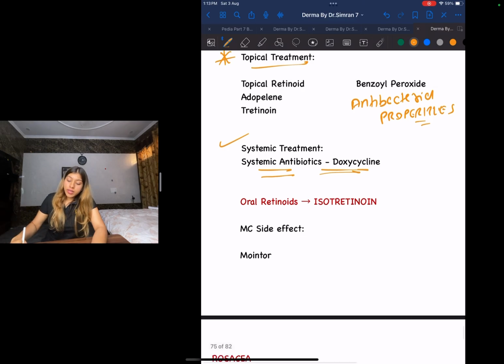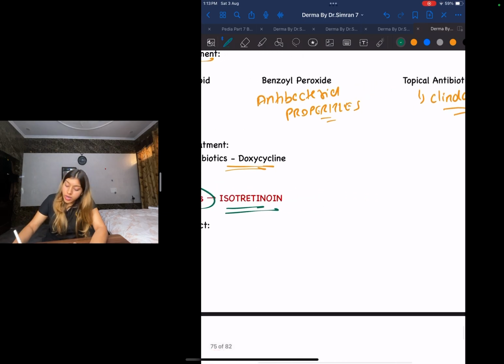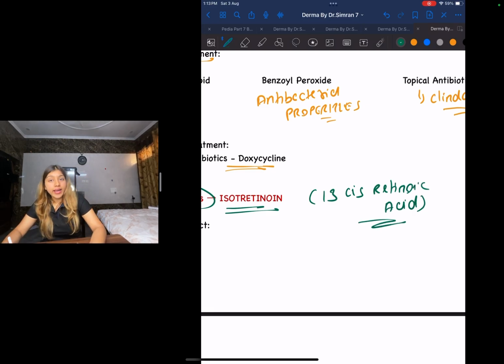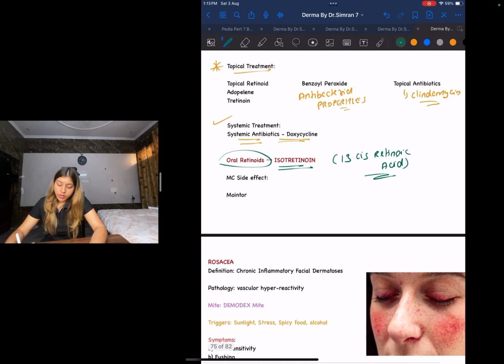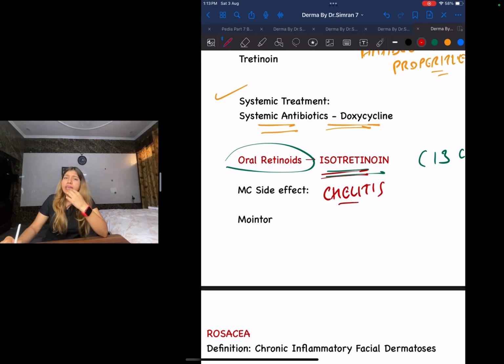If that is also not working, then I will go for oral retinoids. Wonder drug, isotretinoin. Isotretinoin, also called 13-cis retinoic acid. This is an oral drug. Now if they ask you what is the most common side effect of isotretinoin, that is going to be cheilitis. That is basically very excessive dry lips, your lips will start tearing, that is cheilitis.